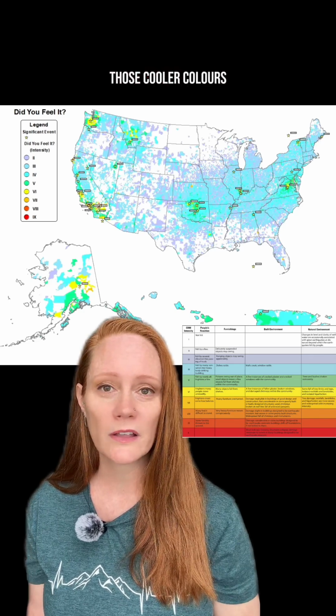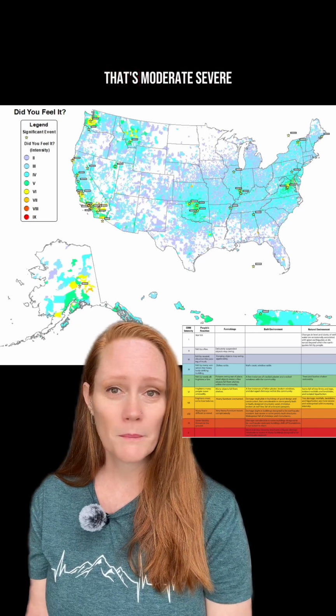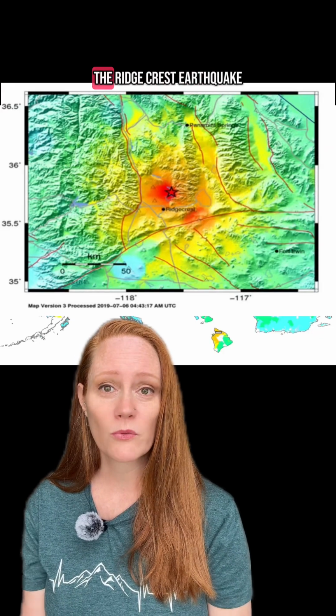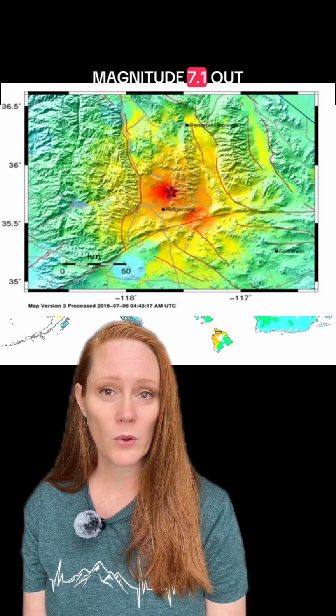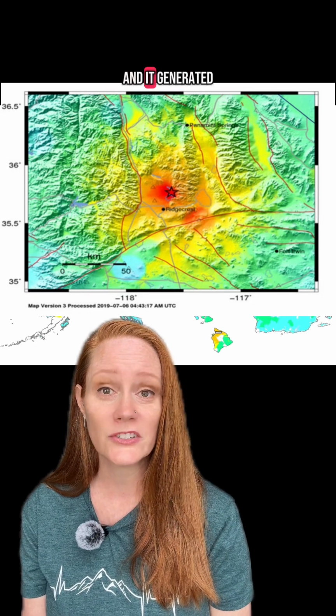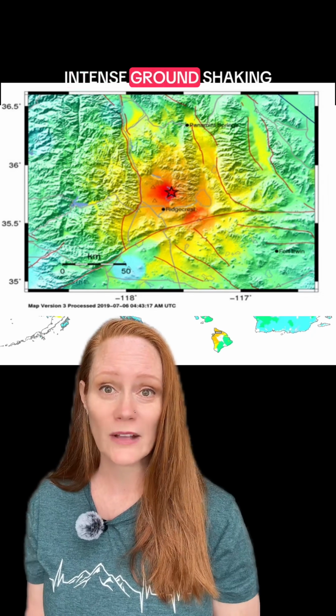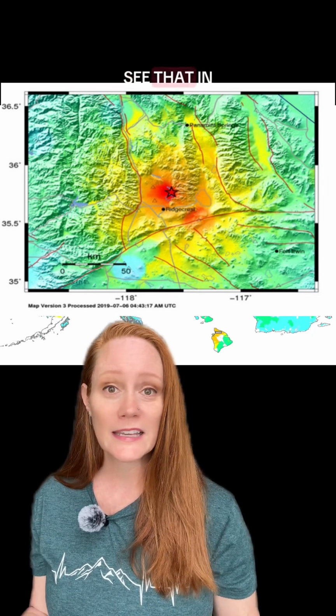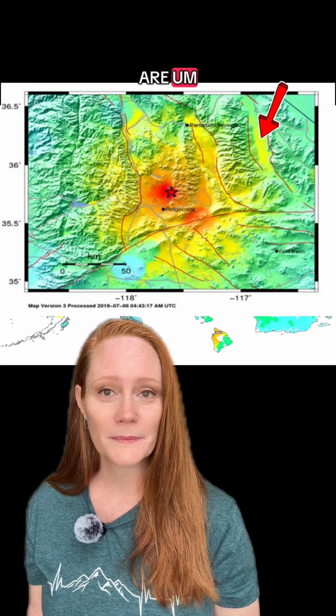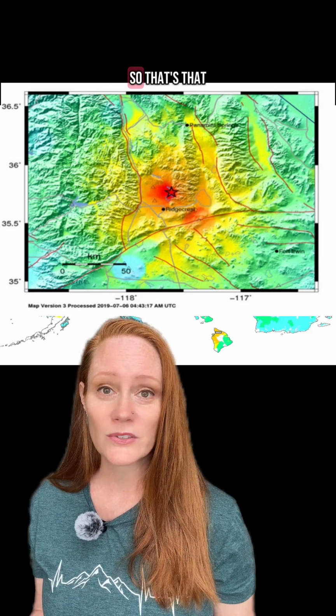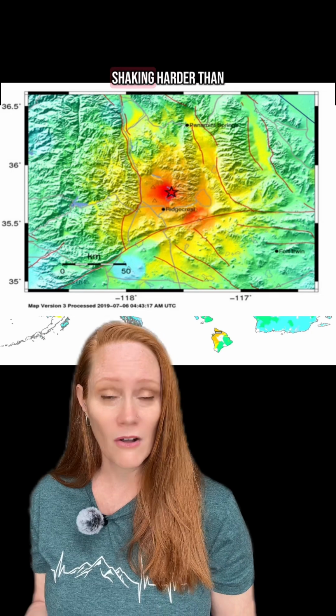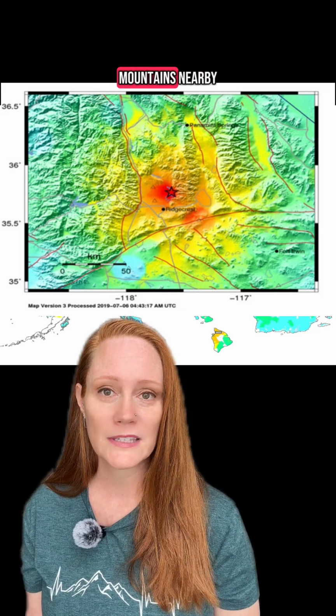When you see lots of blues and kind of purples, those cooler colors, that's light, weak, or mild shaking. When you get into the warmer colors like reds and oranges and yellows, that's moderate, severe, or even violent shaking. So if you look at this shake map from the Ridgecrest earthquake, that was a magnitude 7.1 out in the desert in California in 2019, it generated really strong, intense ground shaking near the epicenter. And you can see that in the valleys, the areas in between the mountain ranges, it's actually yellow. So that's that soft sand and soil shaking harder than the bedrock that makes up the mountains nearby.